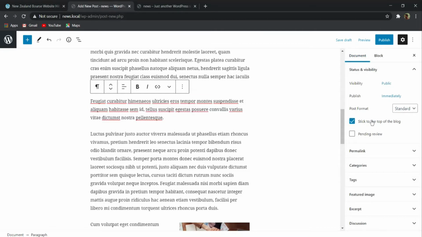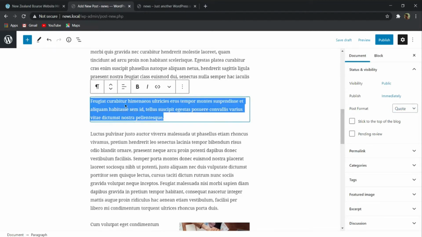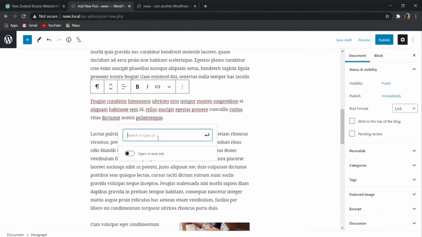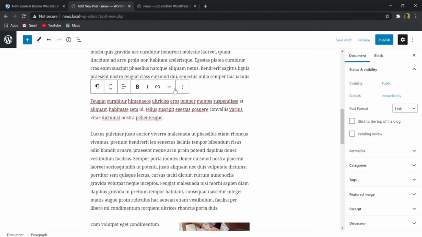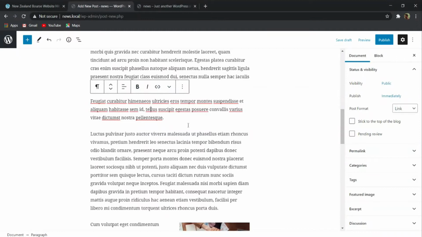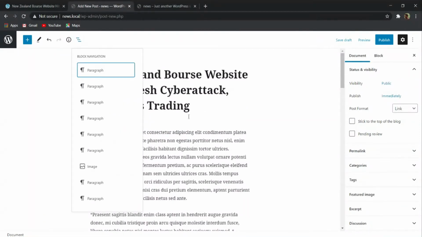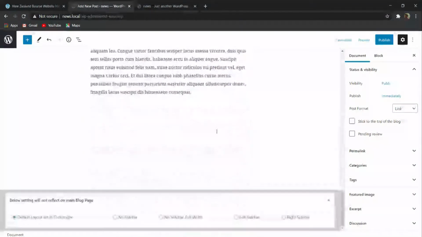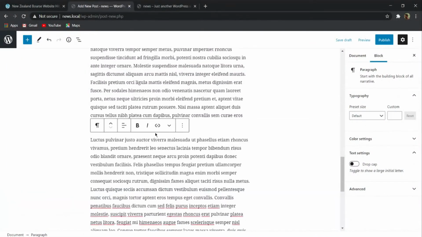Here you are getting so many options for the post format. Suppose you want to make it a quote, let me show you. Or suppose you want to add some link to this quote, suppose here I will add a link, then I can also set it to open in a new tab. If someone clicks on this link, that page will open in a new tab. You are getting a lot of customization options here, so that you can customize it accordingly.